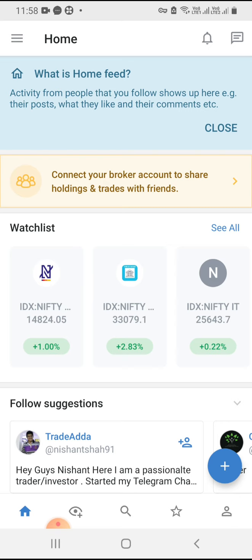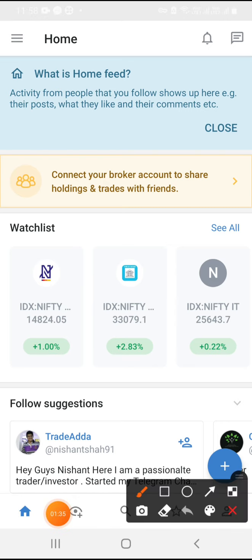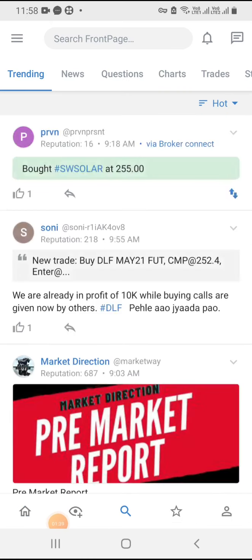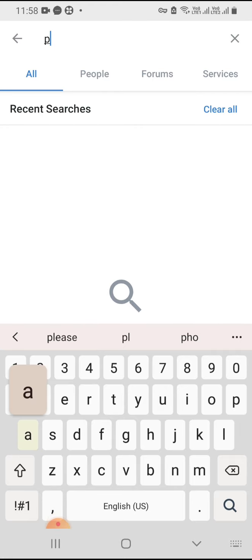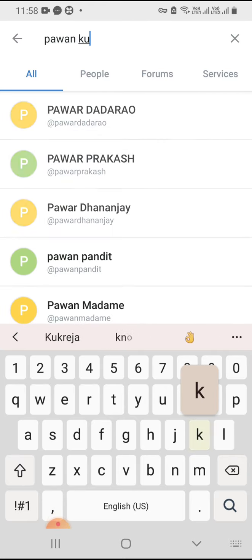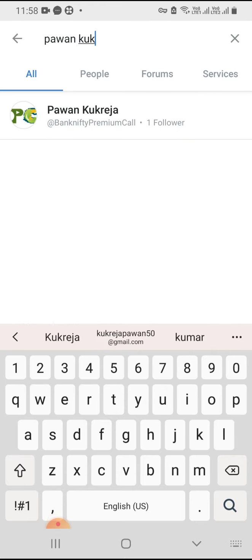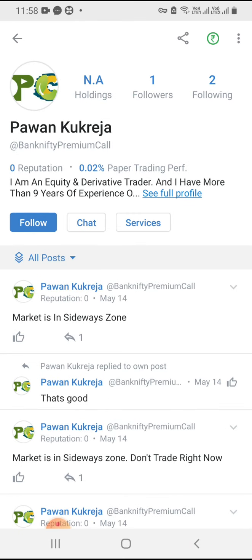Now the main thing is that you have to search. Here you can see the search icon, at number 3 down below. Here you have to search my name, Pawan Kukreja. When you search Pawan Kukreja, you will see Bank Nifty Premium Call. Just click here and follow me.